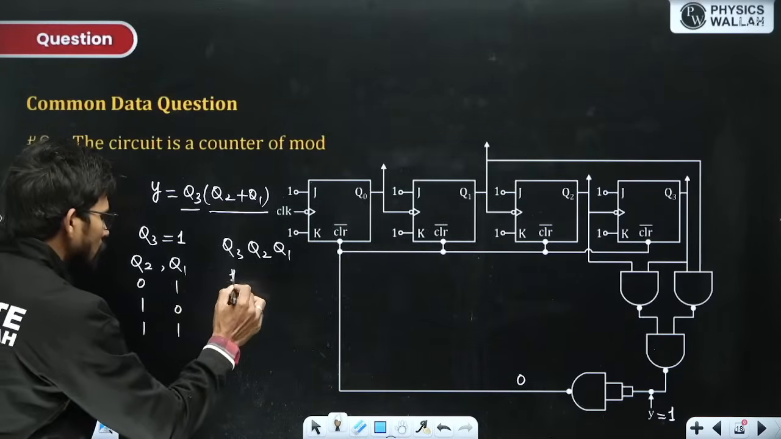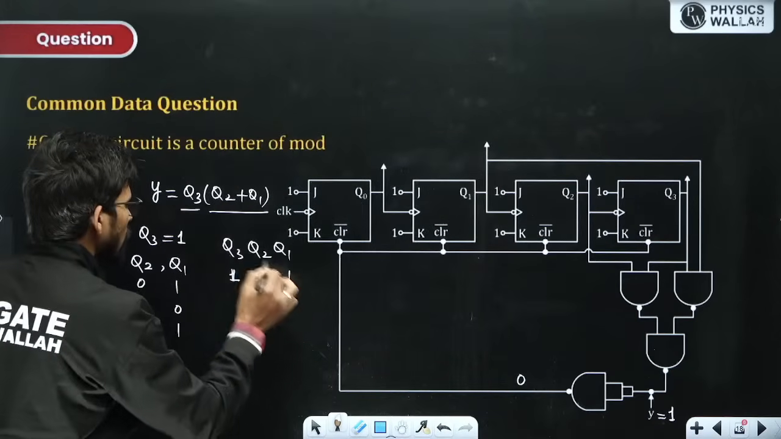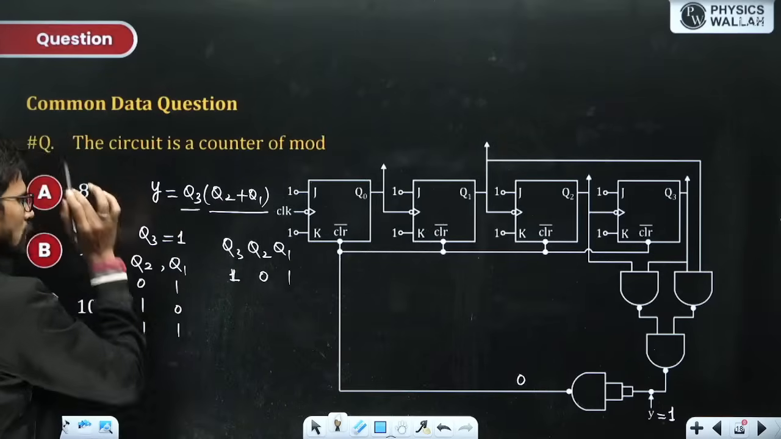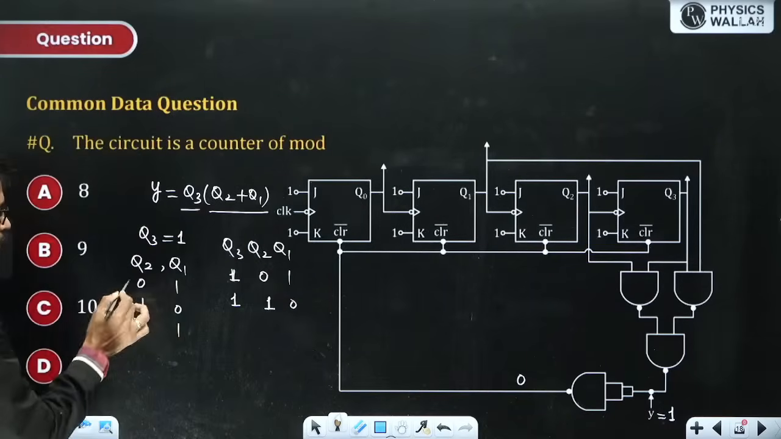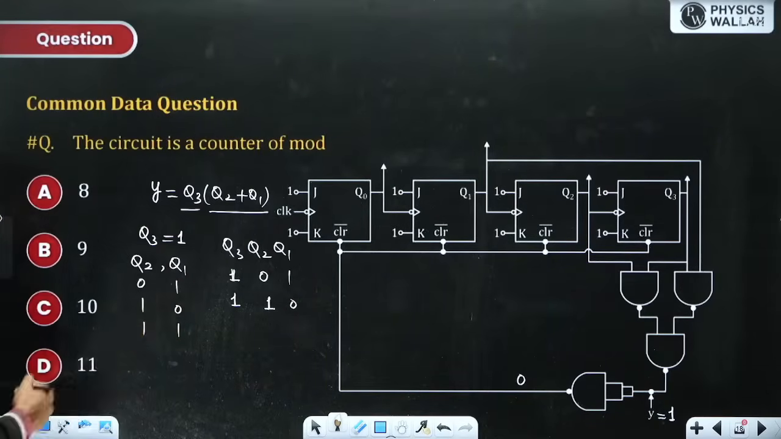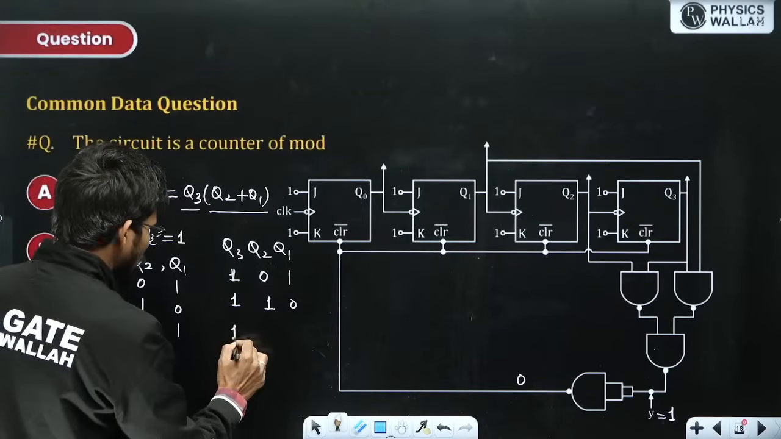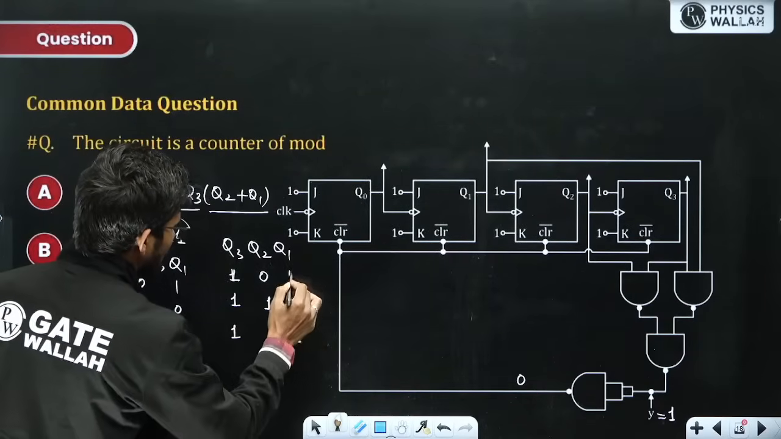Q3 is fixed at 1. Q2, Q1 could be 01, 0 plus 1 is 1, and then 1 into 1, this is Y as 1. Q3 is 1 because an OR gate can generate output 1 if any one of the inputs is 1 or both are 1, so 10 or 11. All these three possibilities are there.